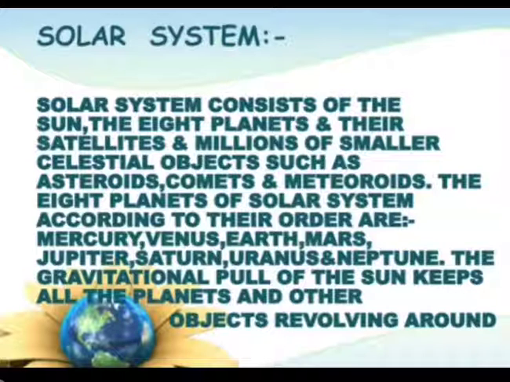The 8 planets of the solar system according to their order are Mercury, Venus, Earth, Mars, Jupiter, Saturn, Uranus and Neptune. So this is the sequence of the planets which are present in our solar system.